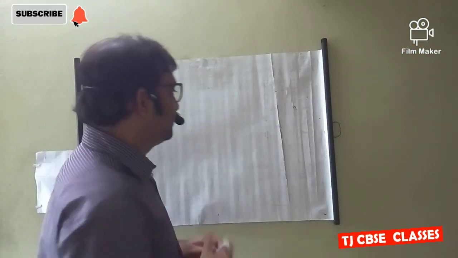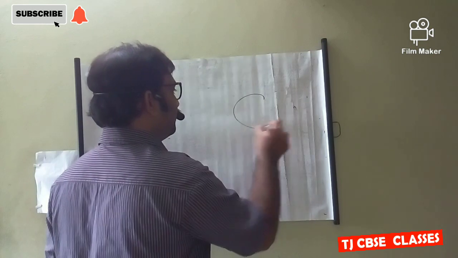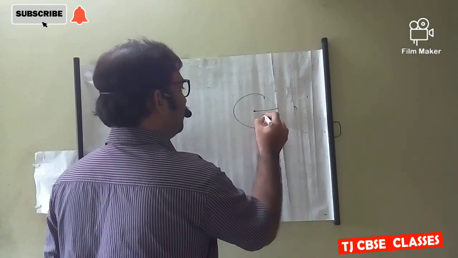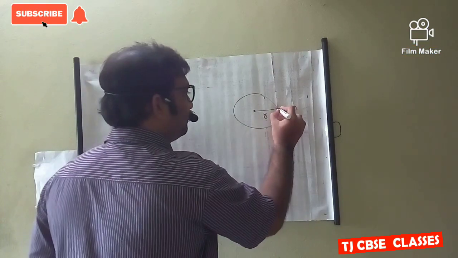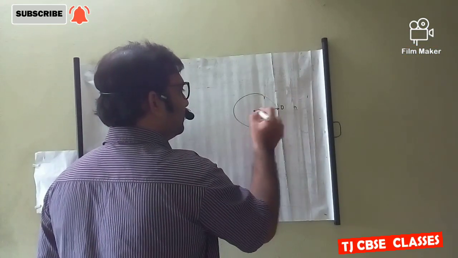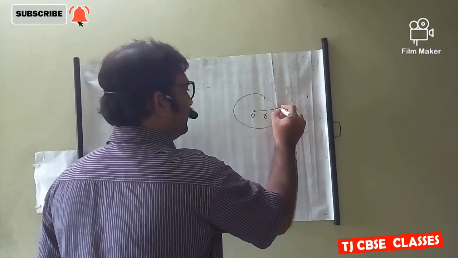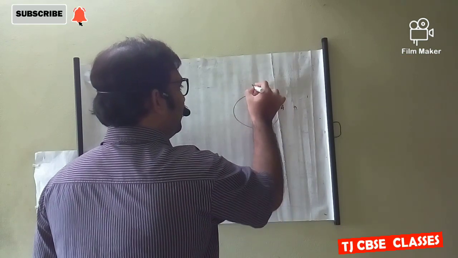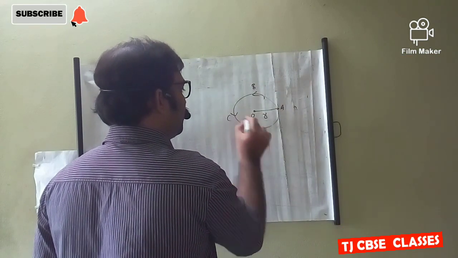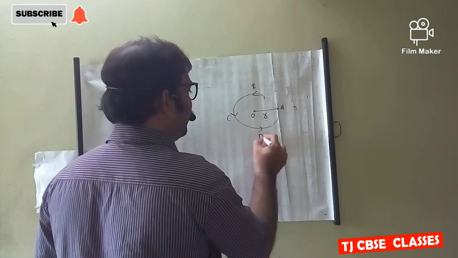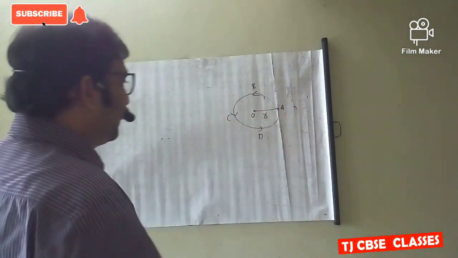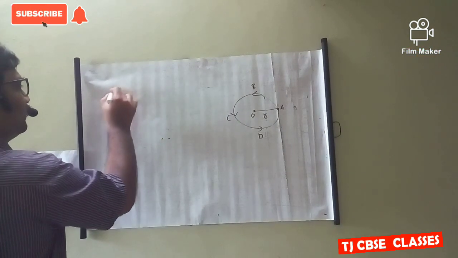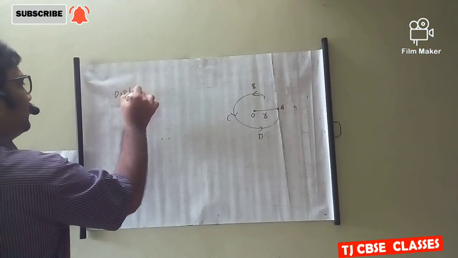Go through another example. An object completes one circular path of radius r, starting from A, where O is the origin, and reaches all these positions B, C and D. Then it reaches the point A. Here we have to calculate distance.